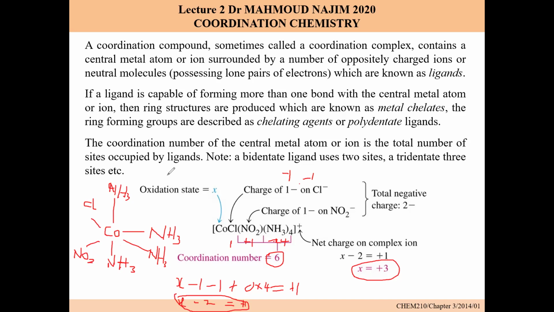And of course, the next thing is the coordination sphere. This bracket is called the coordination sphere. And of course, we have plus 1 here. So this is actually for coordination chemistry, from the very beginning. Number one, coordination compounds, also considered as coordination complexes, are made up of two important components. These two important components are the central metal ion and the ligand.